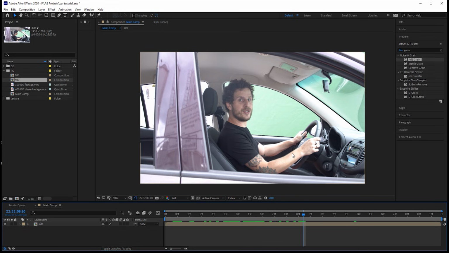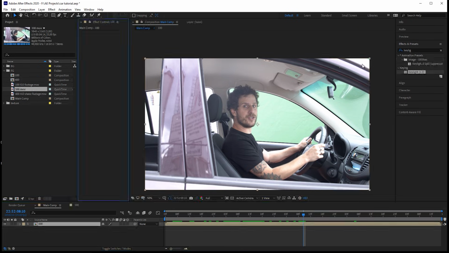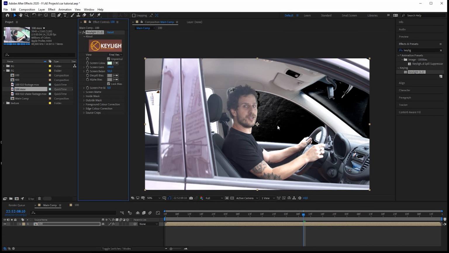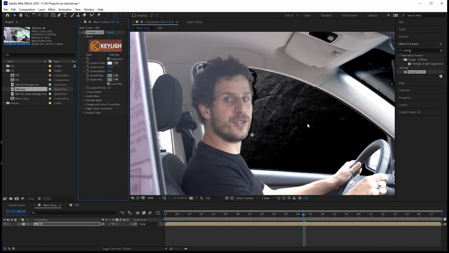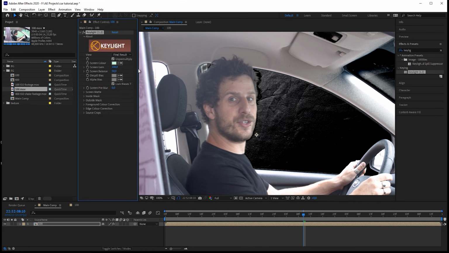So now you have seen how we have created the foreground, meaning the shooting of the foreground. Now let's key out the foreground. So I just bring out the Key Light effect, drag and drop it onto the footage, and just click on a green color that is somewhat close to my body, because that's the color that we want to get rid of the most. By default this looks already pretty good, but we can tweak it.